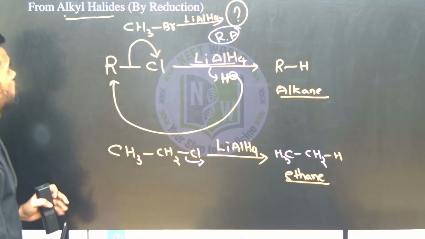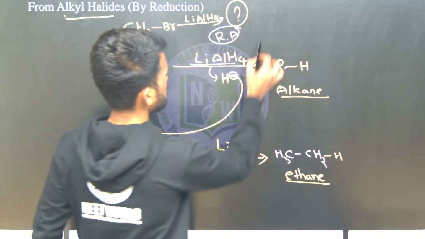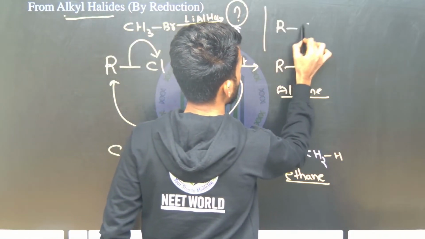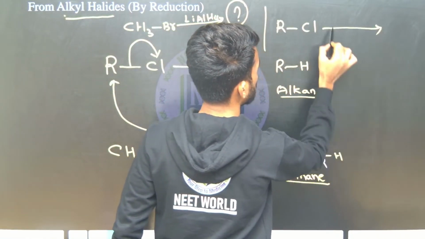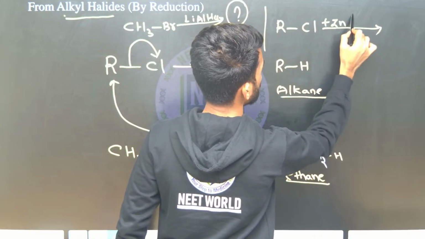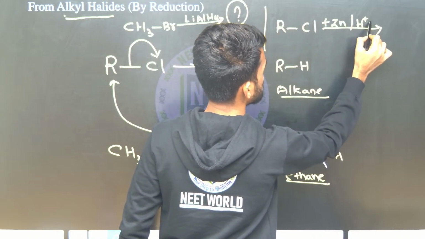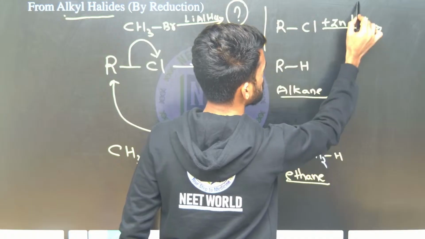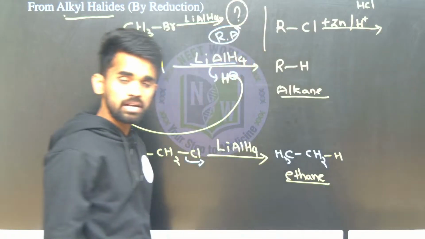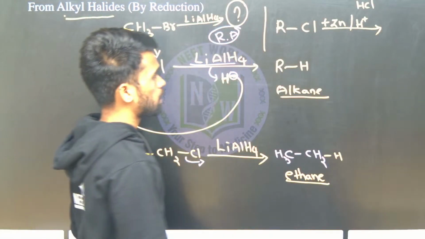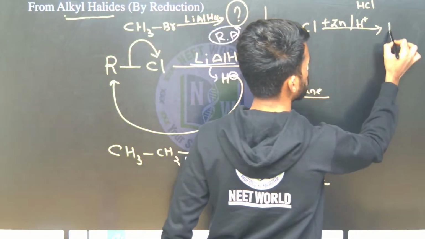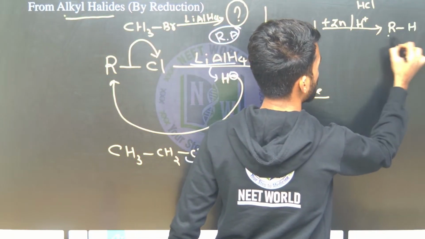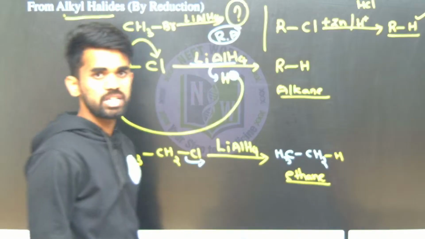Okay, right. Now the same alkyl halides, see what I am taking, the same alkyl chloride, can be treated with zinc in the presence of an acid like HCl. I am writing H plus, generally HCl will be taken here. RH will be your answer. So what is the reaction taking place here?